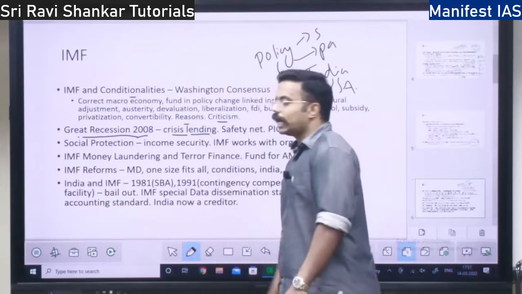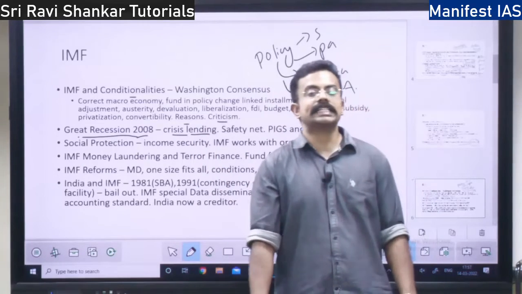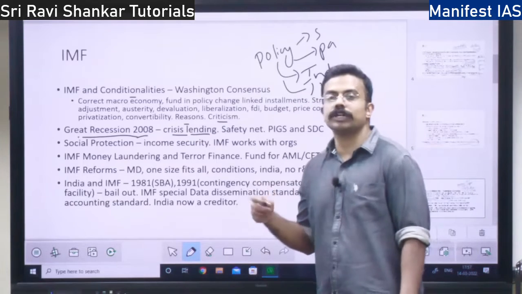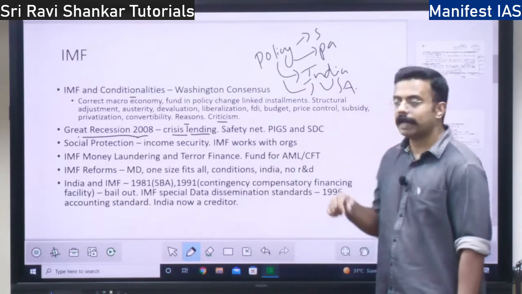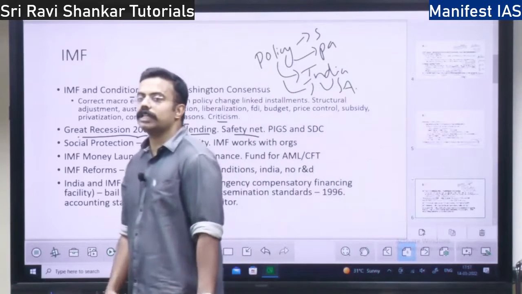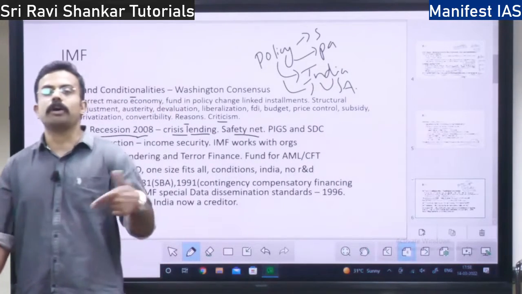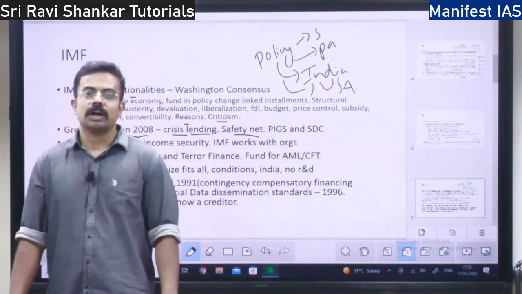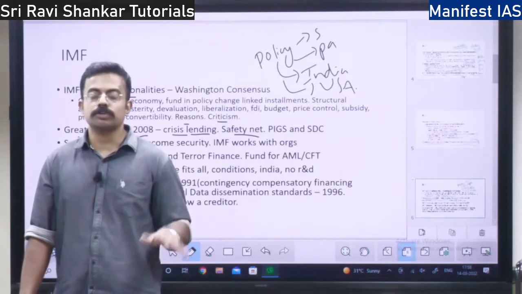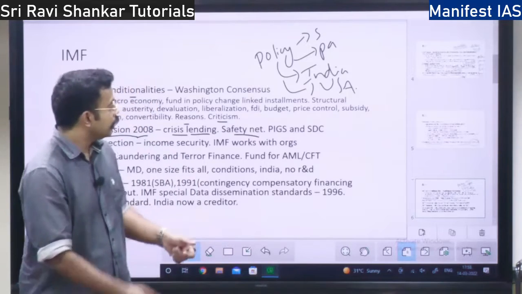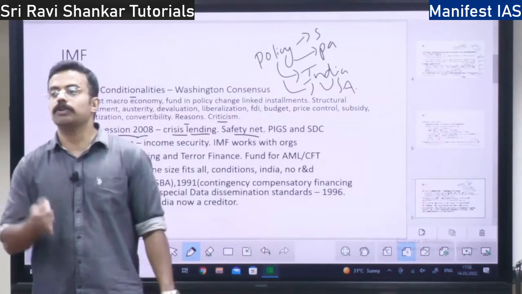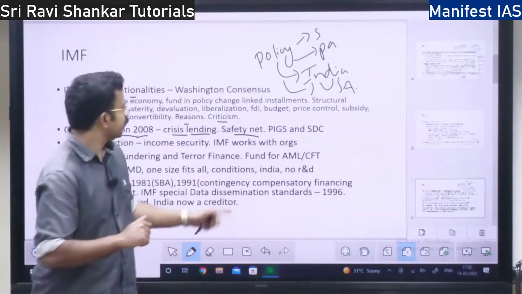So during that time, the IMF carried out crisis lending. So there is a crisis, the IMF is going to give money. That was carried out. Then it provided a safety net so that countries do not fall into depression, or they don't lose jobs, they don't go into sovereign debt crisis. So the IMF provided a safety net around the countries so that they don't fall into depression, right?